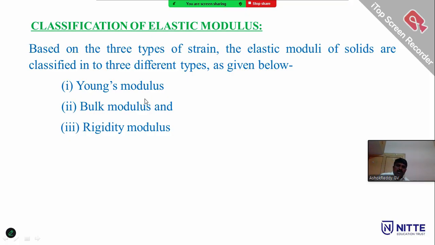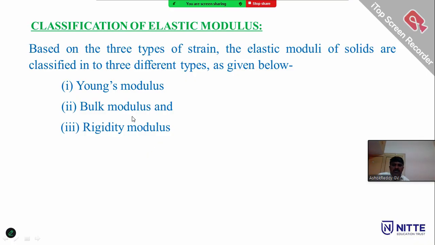Young's modulus applies only to solid materials. Bulk modulus applies to liquids and gases. Rigidity modulus applies to gases and upper surfaces of liquids. These are the classification of the elastic modulus.